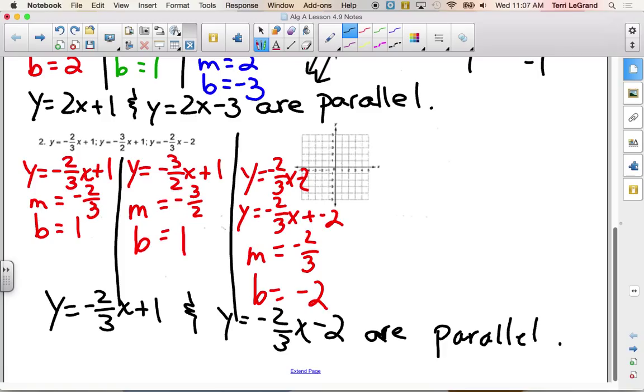And why can't we say that negative 3/2 x plus 1 has a slope of negative 3/2? Isn't that the same thing? Negative 2/3, is that not the same thing as negative 3/2? No. It's the reciprocal of it. And this doesn't say they can be reciprocal, does it?